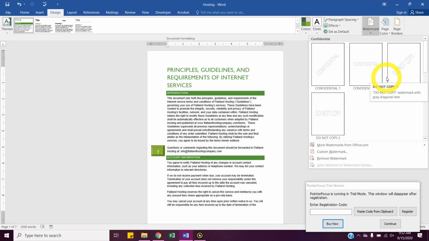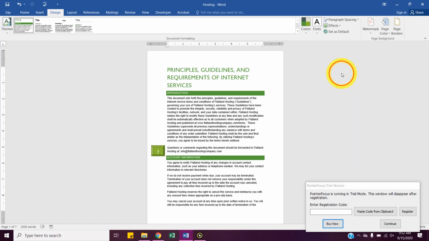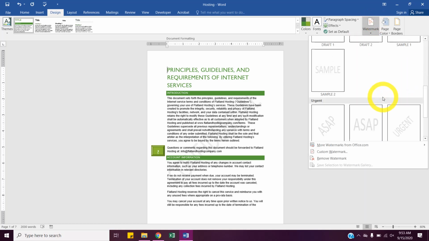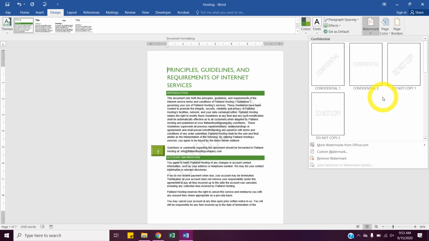ASAP, urgent. I don't know if you'll be able to see it on the projector, you can kind of see it, but I know for a fact on my screen you can see it. The projector just has rough settings. But if you chose a watermark, I can see my Confidential in the background there. All that is just a little bit of grayed out text on the back. Sometimes they have like Do Not Copy, so if people copy it, they weren't supposed to.